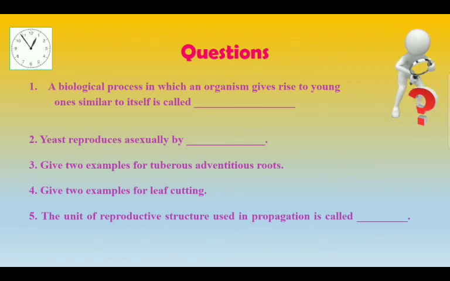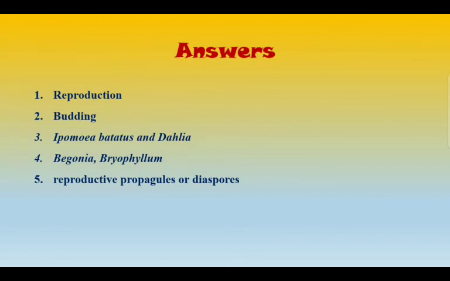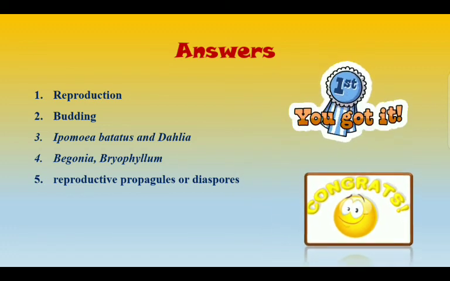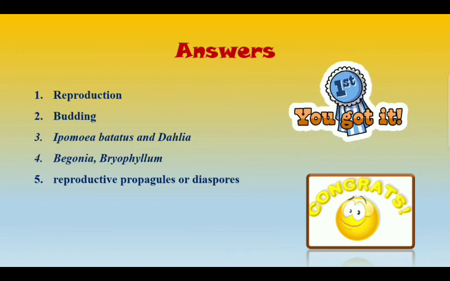Children, I hope you all answered all the questions. Shall we check? Reproduction, budding, Ipomoea batatas and dahlia, begonia, bryophyllum. The next is the reproductive propagules or diaspores. Wow, I think you got it and congratulations, those who have got all correct. If not, please check the video again and redo the answers.